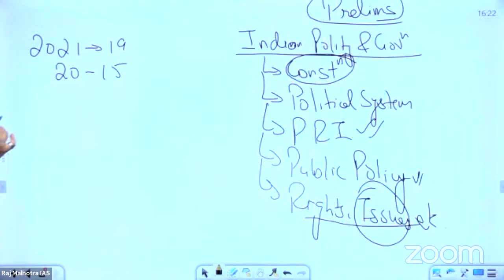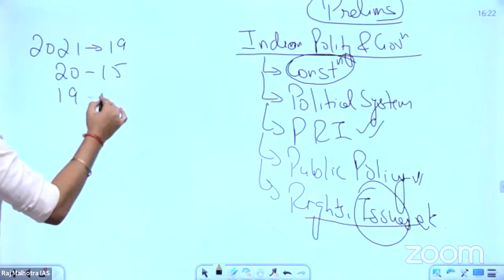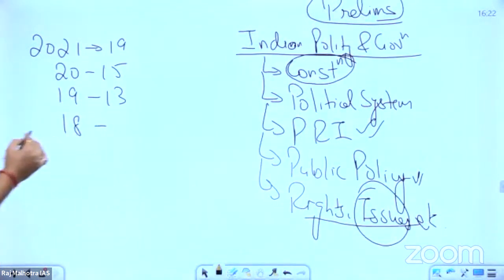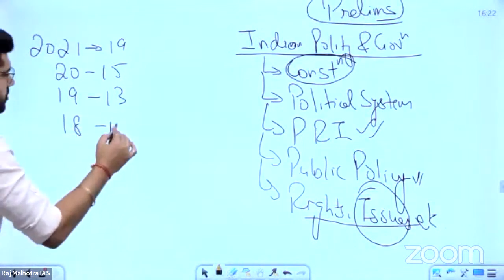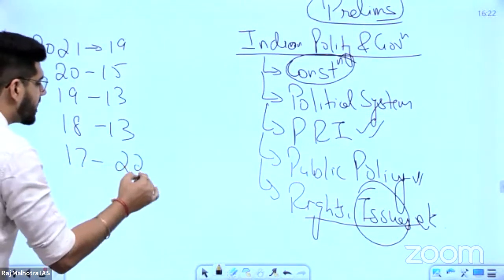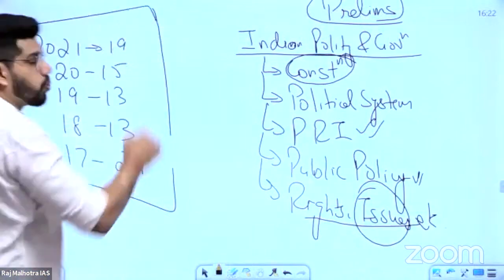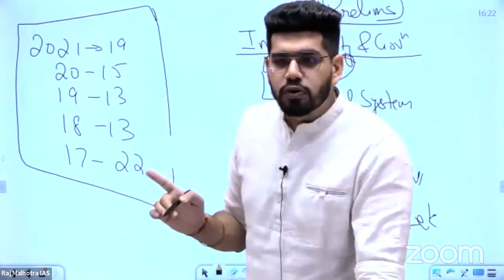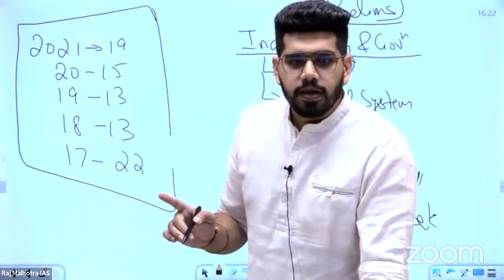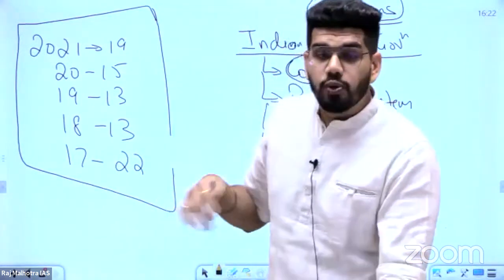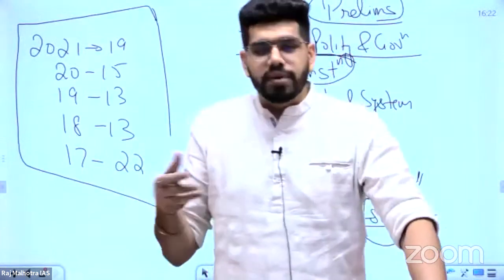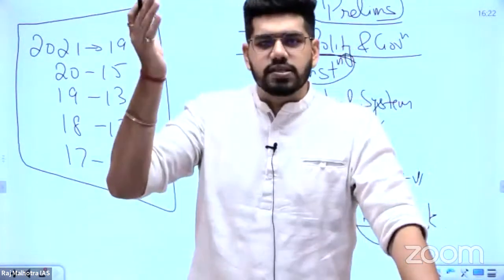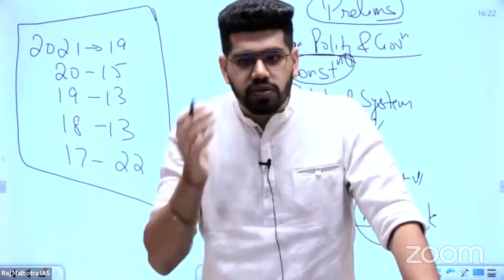In 2019, 13 questions. In 2018, again 13 questions. In 2017, 22 questions, just out of the portion of polity. And obviously, if you add the portion of government schemes into this, the number will rise.